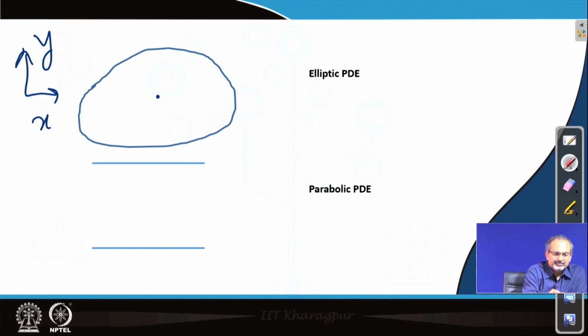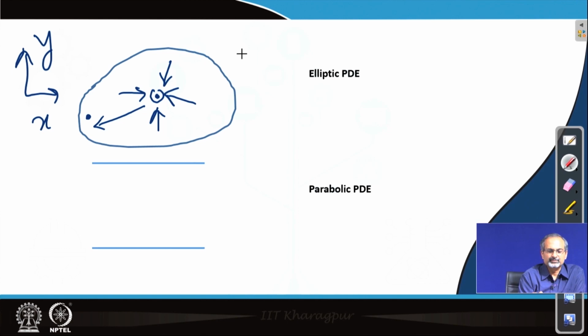So, in this domain, if you look at a certain point, you will find that information is propagating into that point from all directions, and also information from this point can affect other points in its vicinity. That means, different disturbances can propagate and reach out to every corner of the domain, and that too at infinite speed. For example, when you are solving Laplacian phi equal to 0, where phi stands for velocity potential,